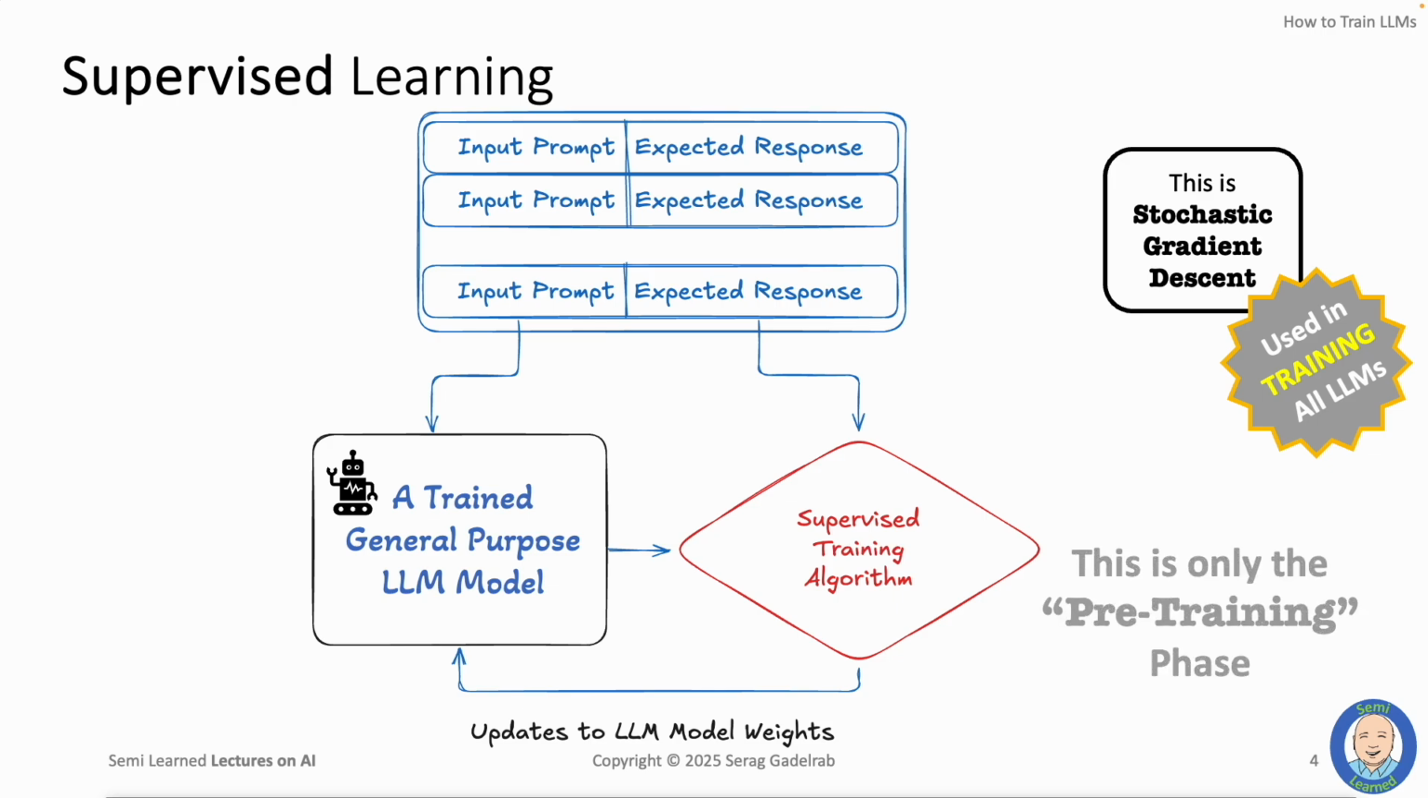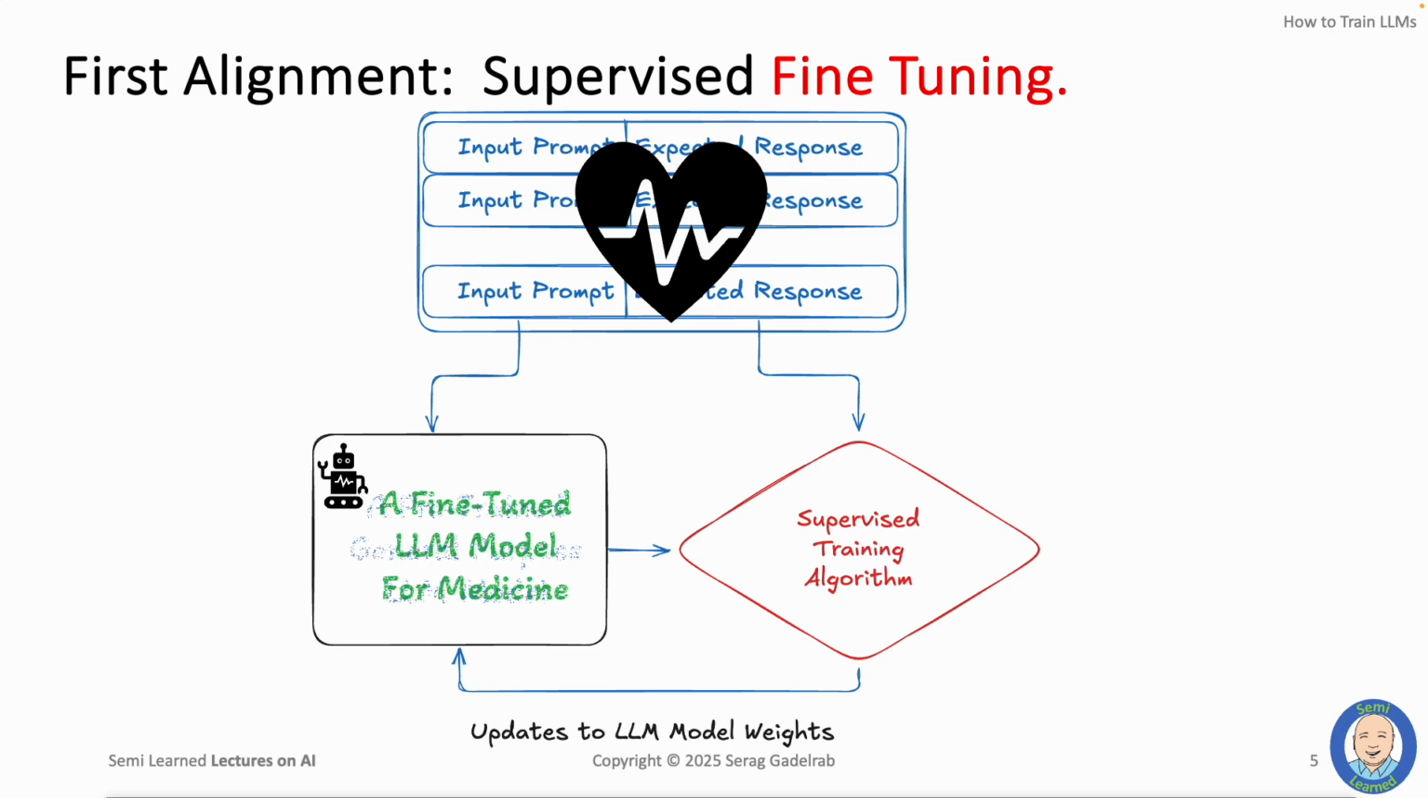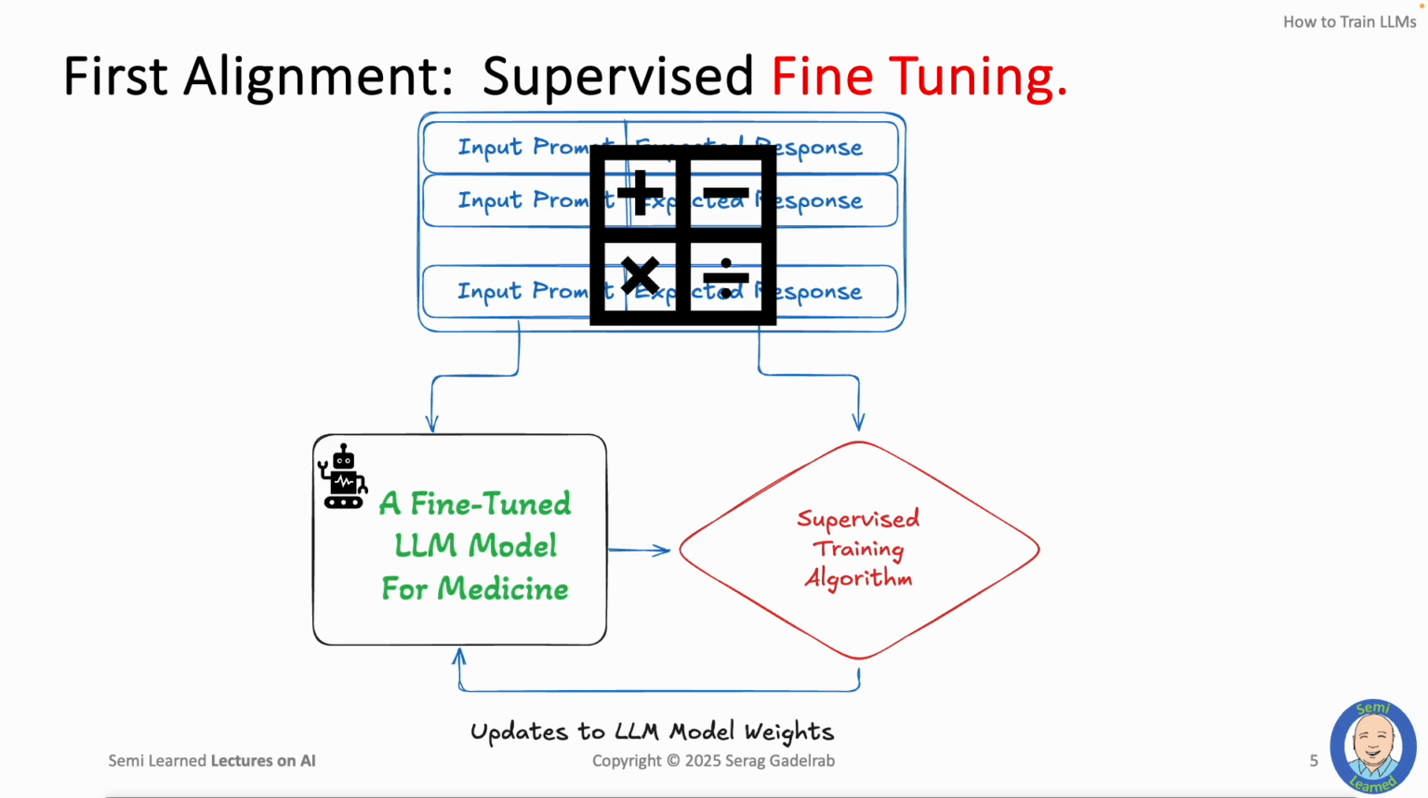Now, one would think that we're done here, but this is only the pre-training stage for the model. Once pre-training is done, the LLM is then fine-tuned for a specific purpose. For example, if we want to specialize the model for medical queries, then we can start feeding it medicine-related input-response pairs so that the model may have a better grasp of medicine. We use the same flow and the same algorithms to nudge the general-purpose model to become a fine-tuned LLM for medicine. Or alternatively, we can subject the model to many math questions and their answers to get a fine-tuned